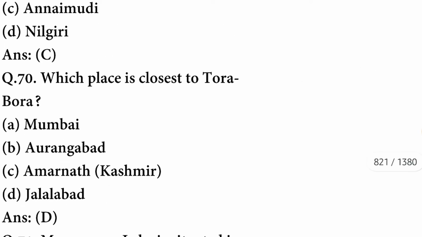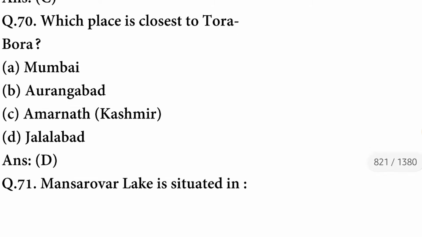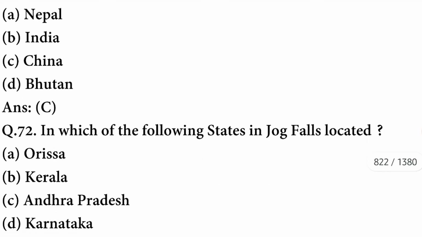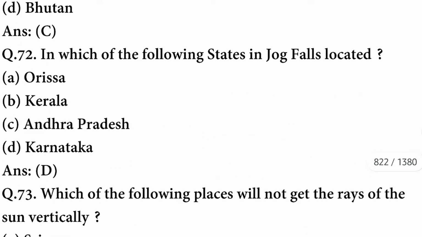Which place is closest to Tora Bora? So the place is Jalalabad. The option is correct. Next question. Mansarovar Lake is situated in China. C option is correct. Next question.